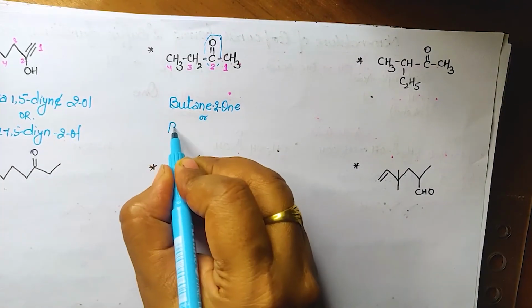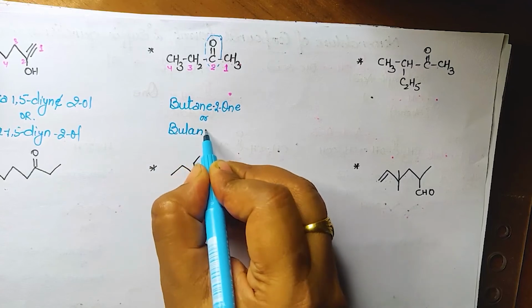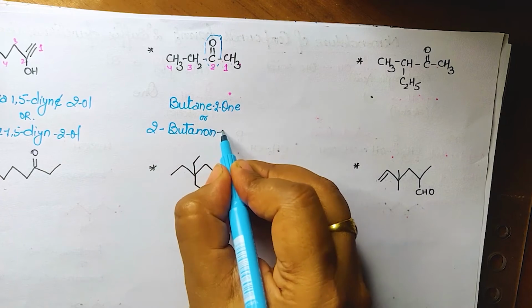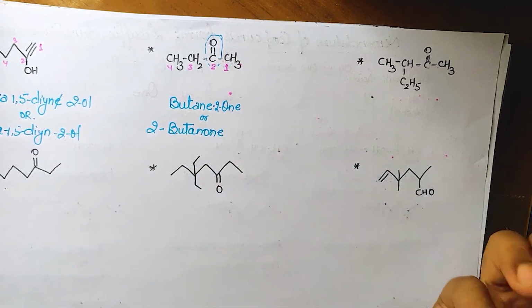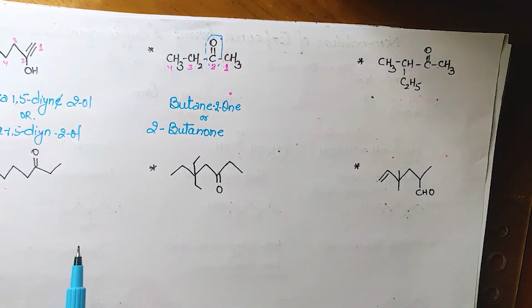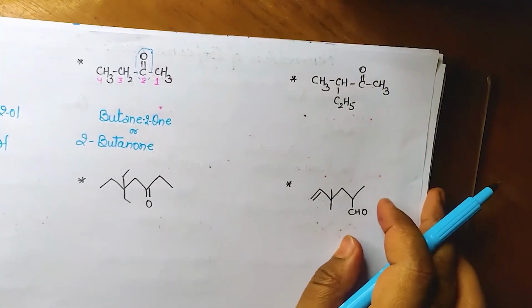Or we can say that butanone. Sorry, 2 we can write in starting and butanone. Or you can write butane 2-one also. Butan, removing the e we can write. Got it? Achha, chalo. Next compound let's do with this.